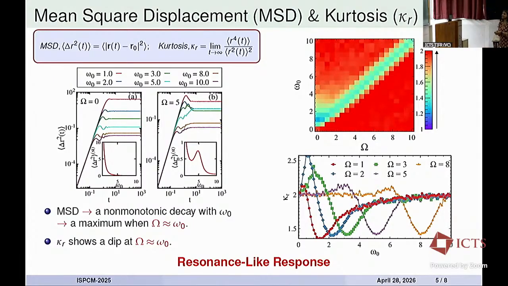The same behavior is evident when the kurtosis is plotted as a function of harmonic frequency as well as chiral frequency simultaneously. We observe that for higher values of chiral frequency, the kurtosis deviates from the Gaussian value along the diagonal line, and this deviation is not strictly diagonal for lower values of chiral frequency. In fact, in the limit of chirality tending to zero, that is for an achiral particle, the particle exhibits a reentrant kind of transition, from passive to active and then to passive behavior with the harmonic frequency, which was already reported by Professor Dhar and Professor Kundu and their team some time back.